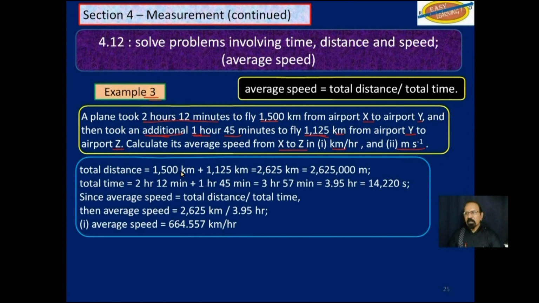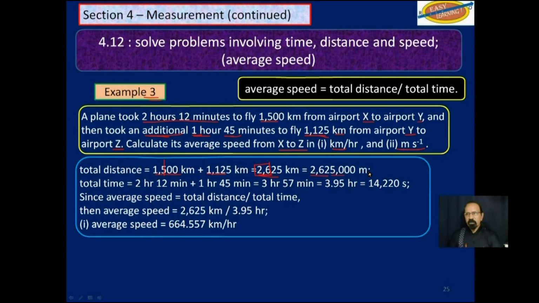All right, so total distance will be that 1,500 kilometers plus 1,125 kilometers, which gives us 2,625 kilometers. At this point, you have 2 significant figures because you're supposed to round off here.